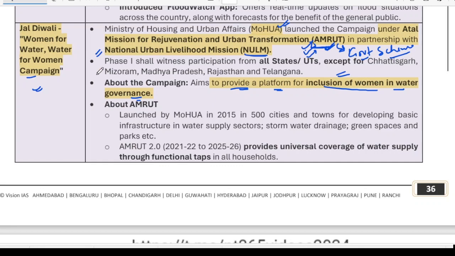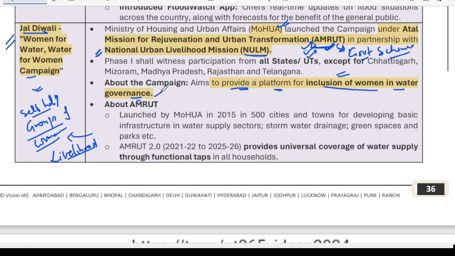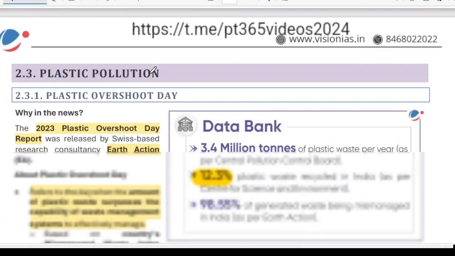So under Amrut, what is this National Urban Livelihood Mission? This mission forms groups of women, self-help groups, and provides them some livelihood opportunities. So this is the program of the National Urban Livelihood Mission, NULM. Under this, the Ministry of Housing Affairs has launched this Jal Diwali campaign in order to bring women into water governance. Okay, I hope you understood it.